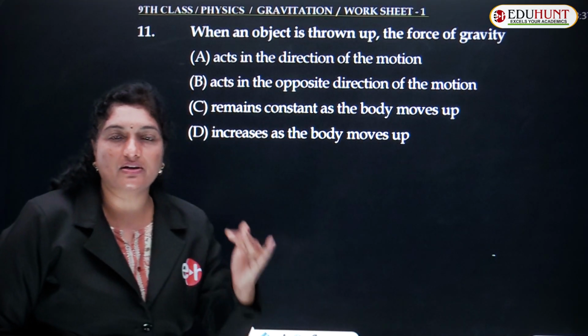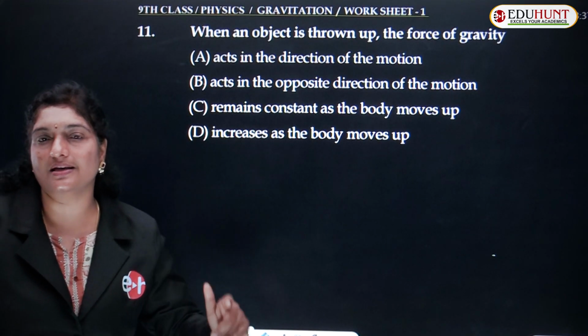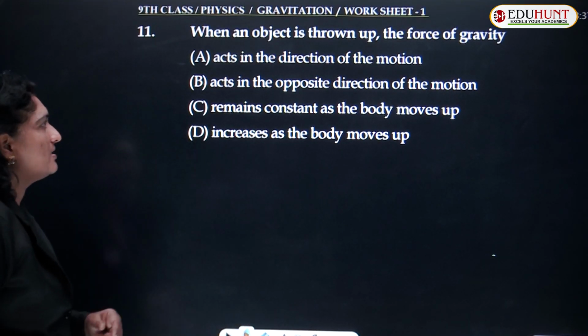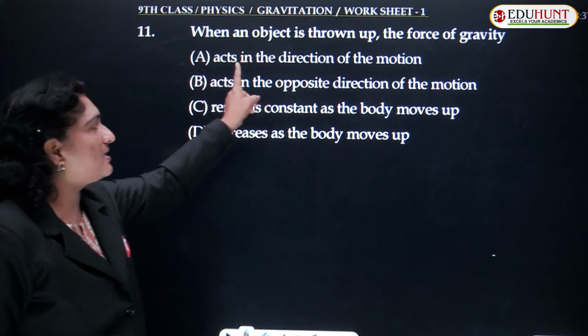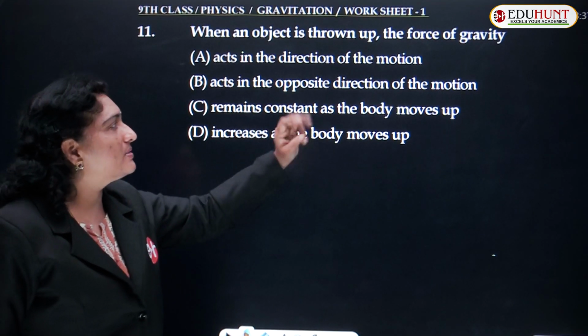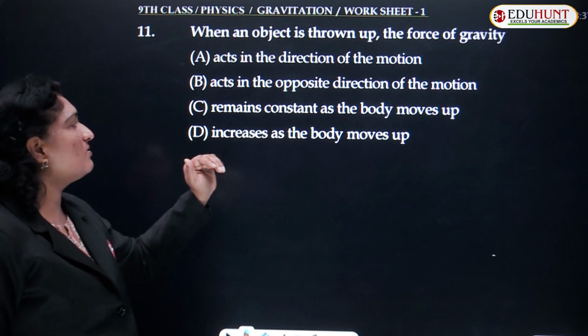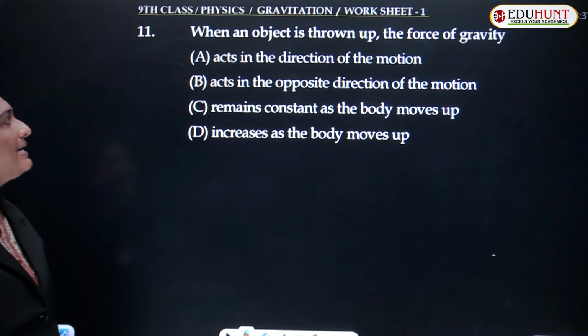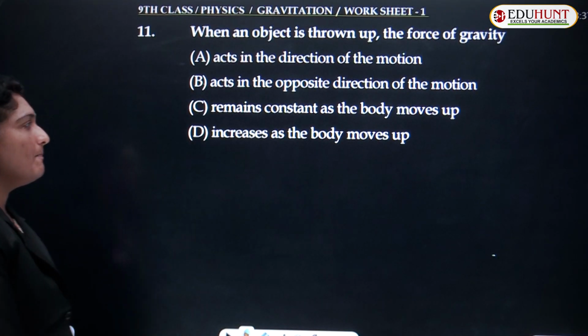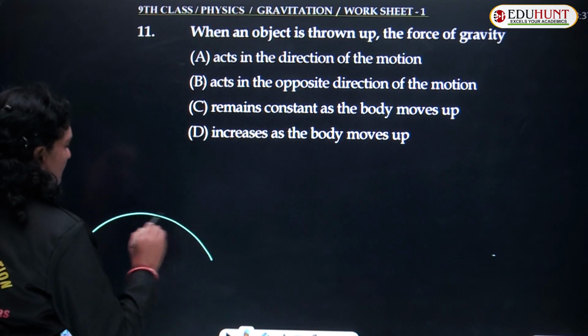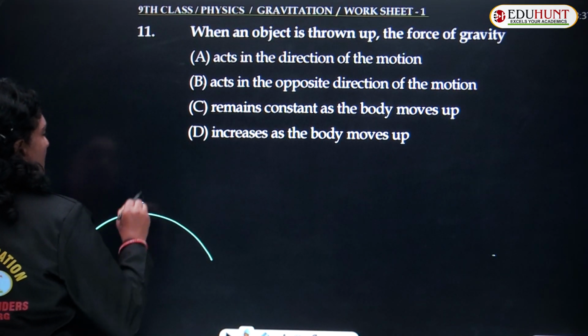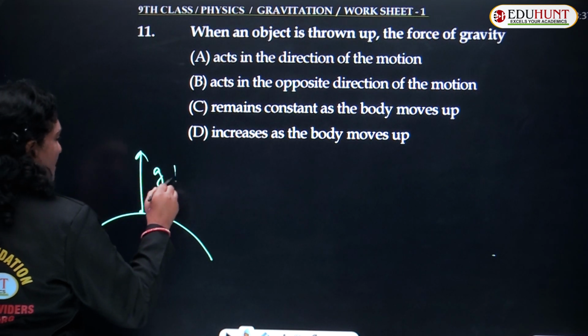the force of gravity decreases due to decrease in acceleration due to gravity. The force of gravity acts in the direction of the motion, acts in the opposite direction of the motion, remains constant if the body moves up, or increases as the body moves up. As we said, if this is the surface of the earth, as the body goes up, the value of g decreases.